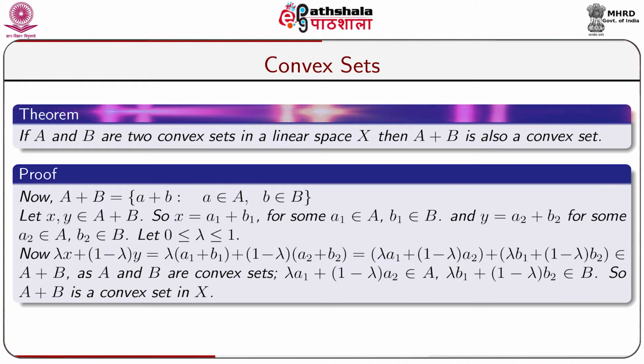As A is convex and a1, a2 belongs to capital A, lambda a1 plus 1 minus lambda a2 belongs to capital A. As b1 belongs to B, b2 belongs to B and B is convex, lambda b1 plus 1 minus lambda into b2 belongs to B. So, lambda a1 plus 1 minus lambda a2 plus lambda b1 plus 1 minus lambda b2 belongs to A plus B, and hence it follows that A plus B is a convex set in capital X.